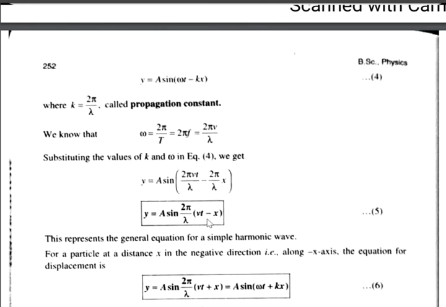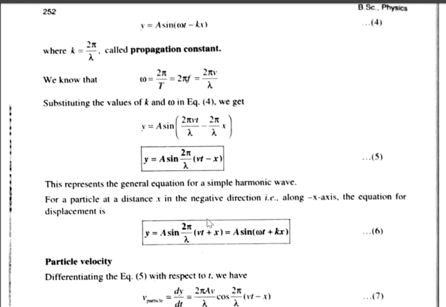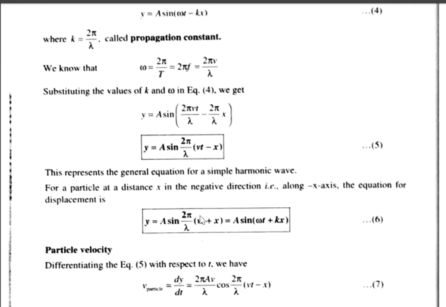This is a second form of writing progressive wave. If you put vt plus x, similarly a sin (omega t plus kx), it represents wave traveling in the opposite direction. That means a one-dimensional progressive wave traveling in the negative x direction.